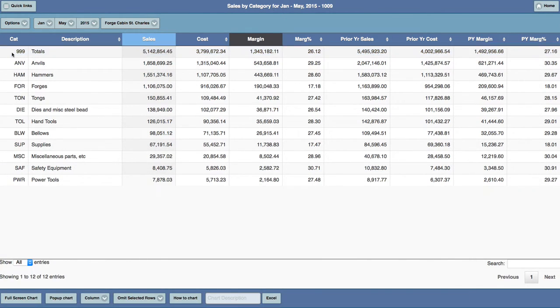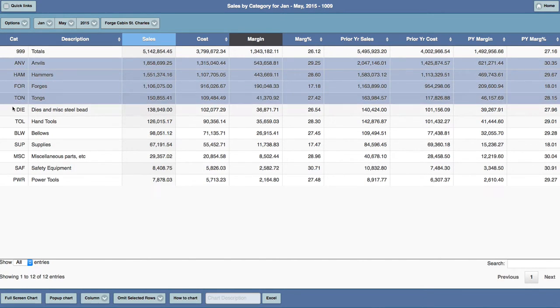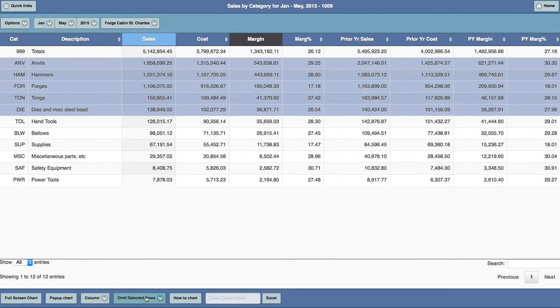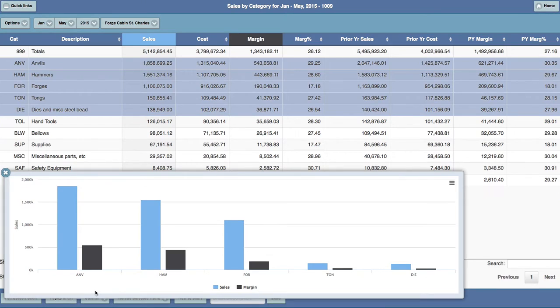I can deselect the totals row and then just compare my top 5 by clicking them and then including them and then pop it up, and we have the top 5 categories for this distribution center. The charts are interactive. Hovering over any of the columns will show the detail specific to that column and its related column.